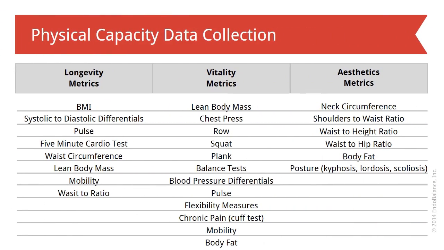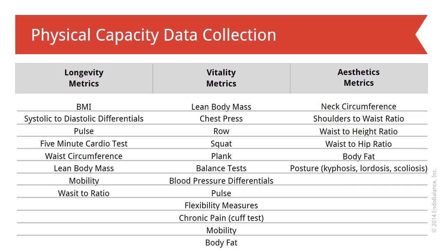We next examine physical capacity data collection. We begin with grouping 1, basic vitals used to assess client longevity. This data primarily relates to overall factors that could alter hormonal status and negatively impact cardiovascular and immune function. Grouping 2, vitality, is used to assess client physical capacity. This data is used to clarify musculoskeletal function and capacity.